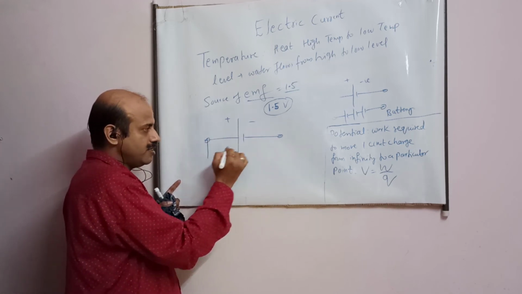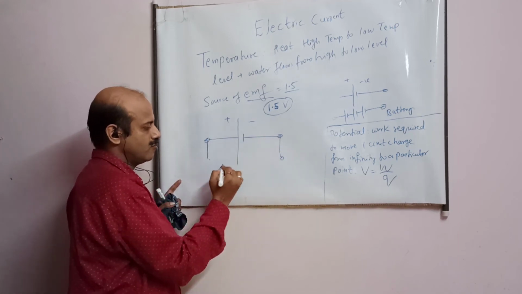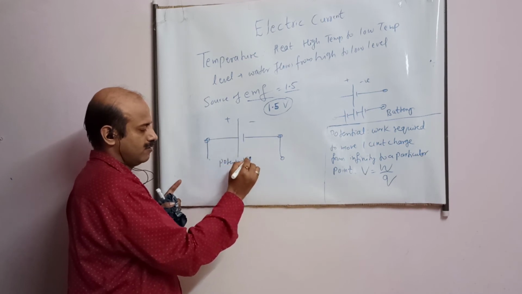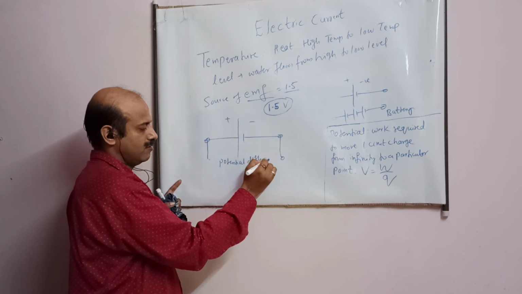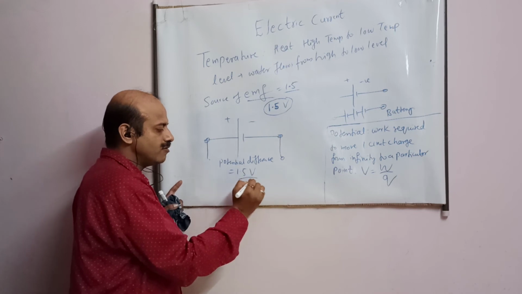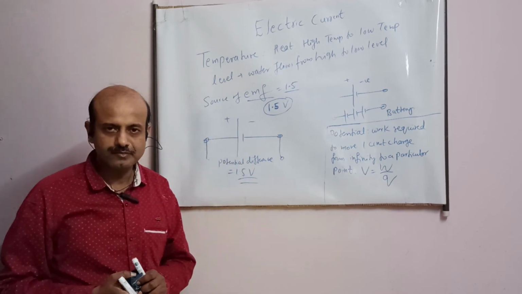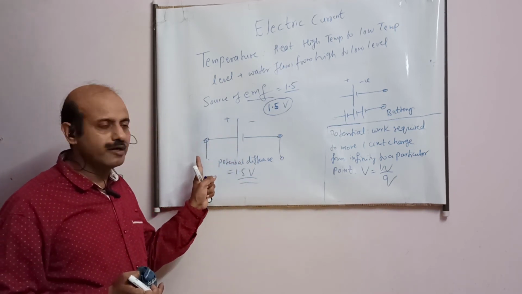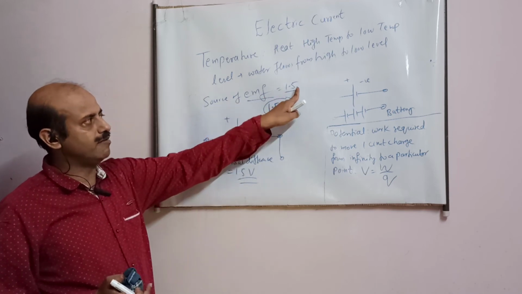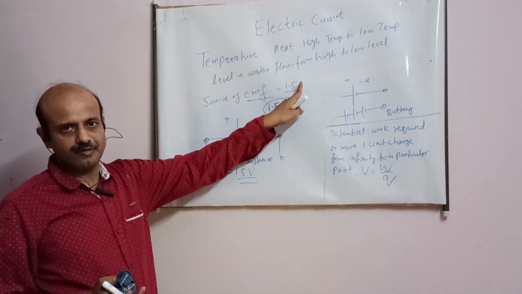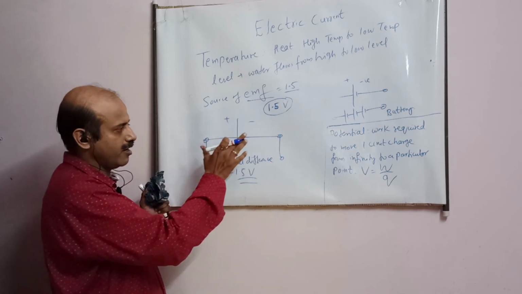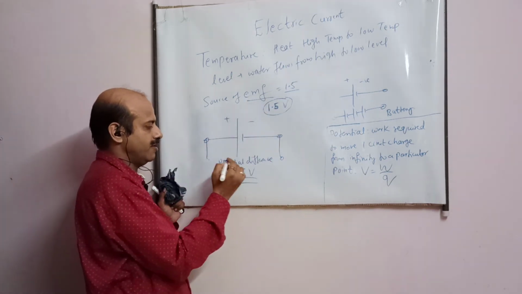Now if I measure potential difference between these 2 points, this value will also come out to be 1.5 volt. This you have to understand, because now it is not drawing any current. So the value of potential difference will be same as value of EMF. This is for the cell. Okay, student? So now there is another definition. In the open circuit, means now no current is there, EMF is equal to potential difference.